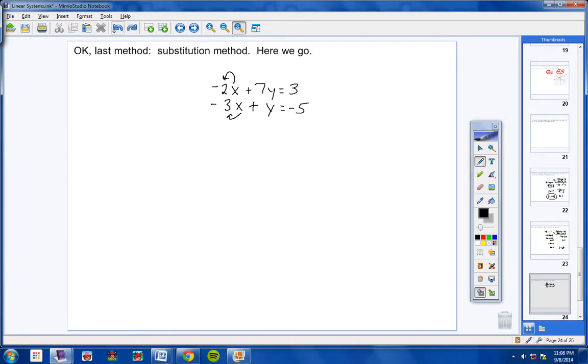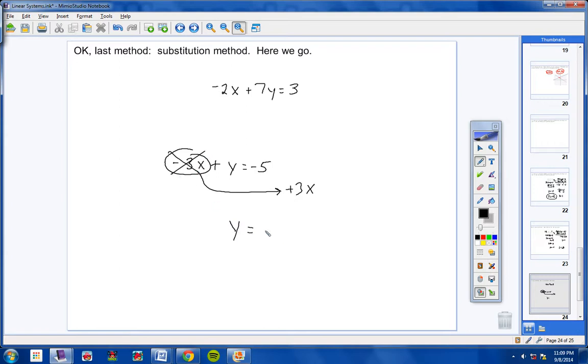So what you do is you want to get that variable all by itself. So I'm going to take this bottom equation right here, and I'm going to get y all by itself. So I'm going to take this negative 3x, I'm going to bring it over and make it a positive 3x. Got it? So now the 3x is gone, and I'm left with y equals negative 5 plus 3x. This really should be reviewed from last year, okay? So I took my original equation right here, and I isolated the y. I got y by itself, okay?